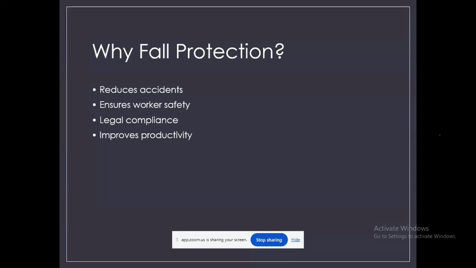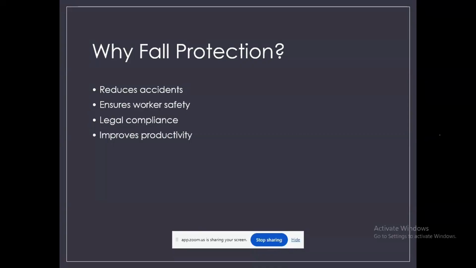Second, it ensures worker safety. When workers know they are protected with proper equipment like helmets, harnesses, and lifelines, they feel more secure. For instance, technicians working on a high tower will work more confidently when properly secured.